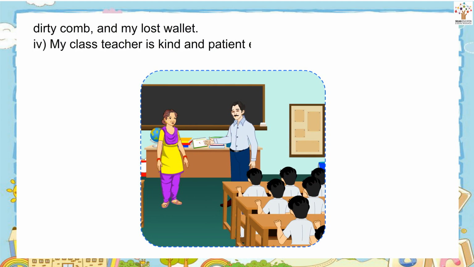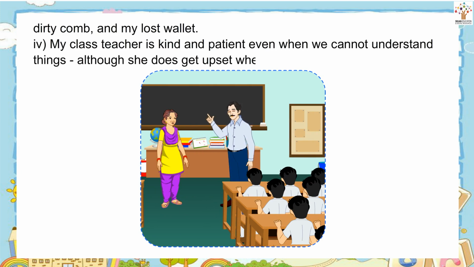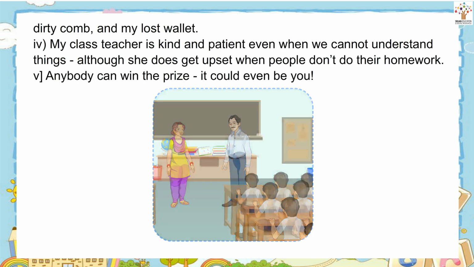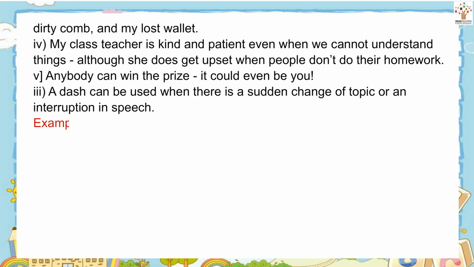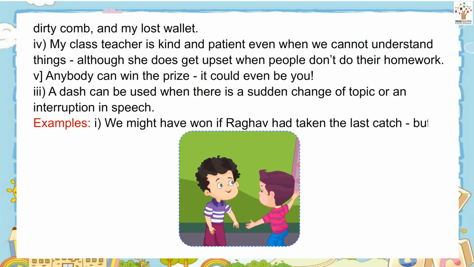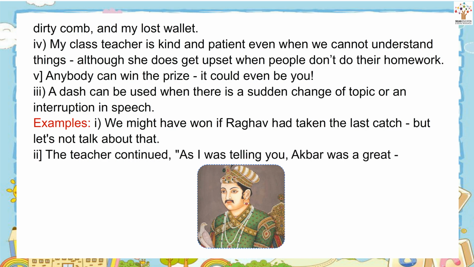My class teacher is kind and patient even when we cannot understand things, although she does get upset when people don't do their homework. Anybody can win the prize. It could even be you. A dash can be used when there is a sudden change of topic or an interruption in speech. Examples: We might have won if Raghav had taken the last catch, but let's not talk about that. The teacher continued, "As I was telling you, Akbar was a great... What is that funny noise?"